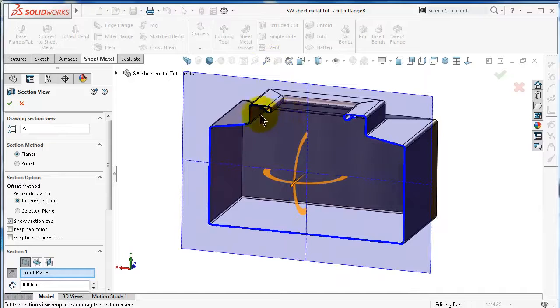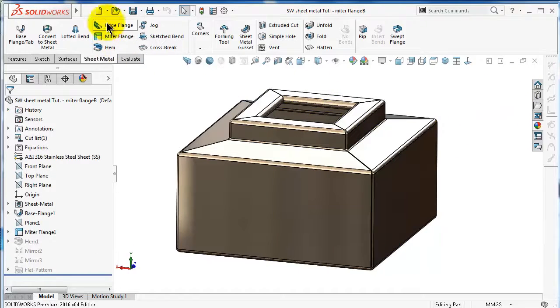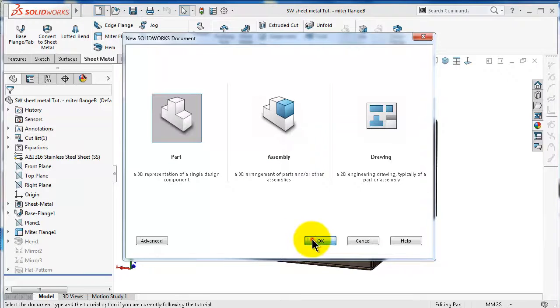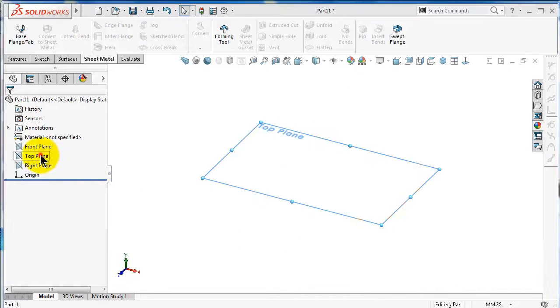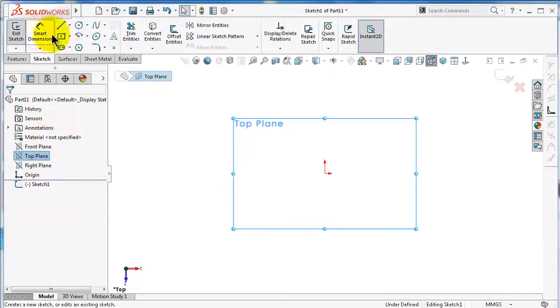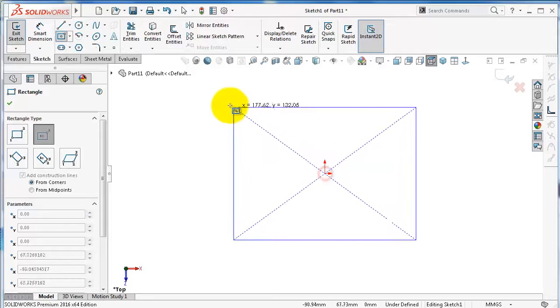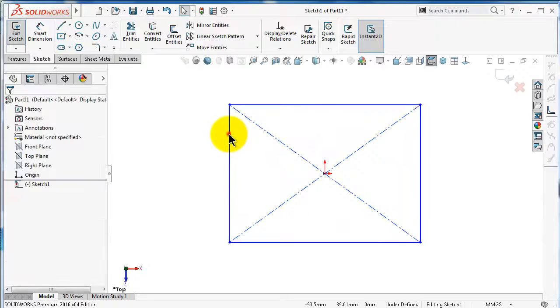So we have a profile looks like this. So let's start a new part and make a similar profile. Select the top plane and make a base plate.